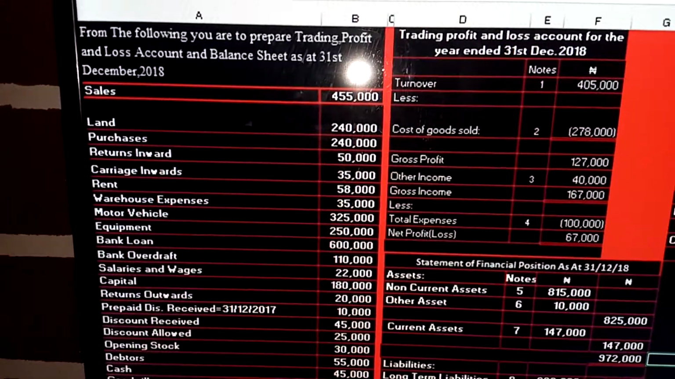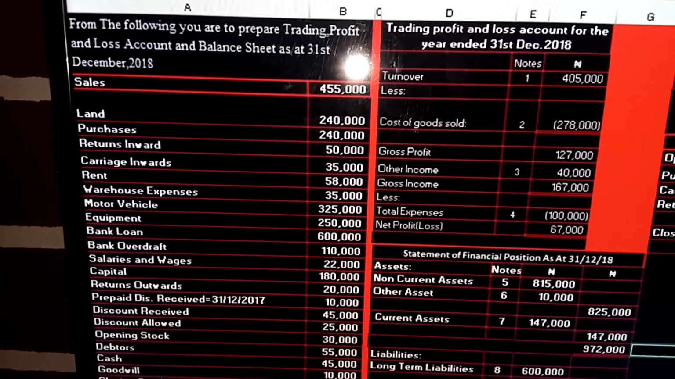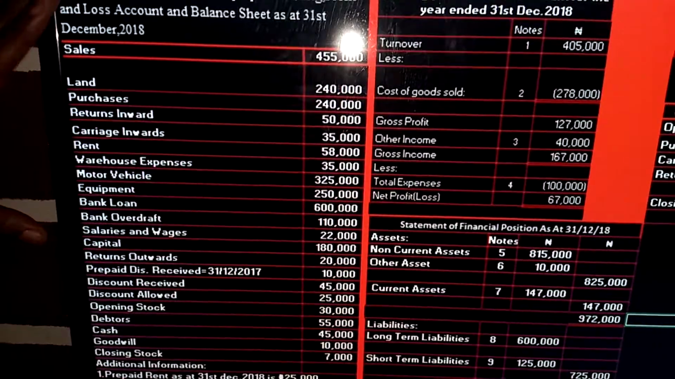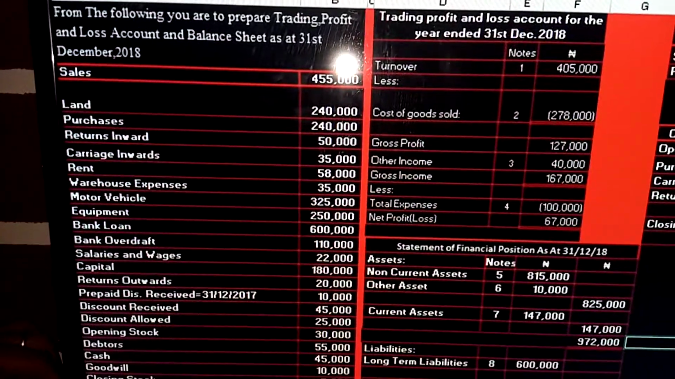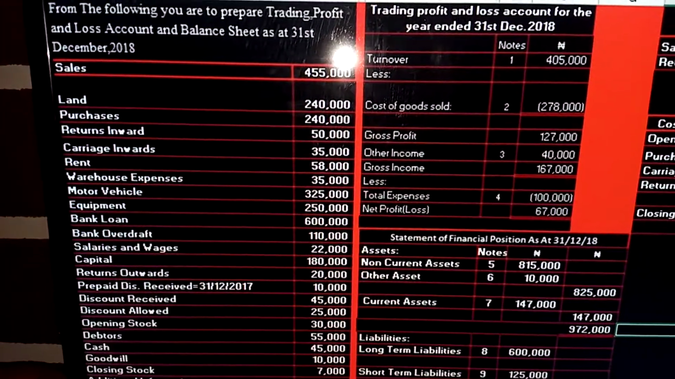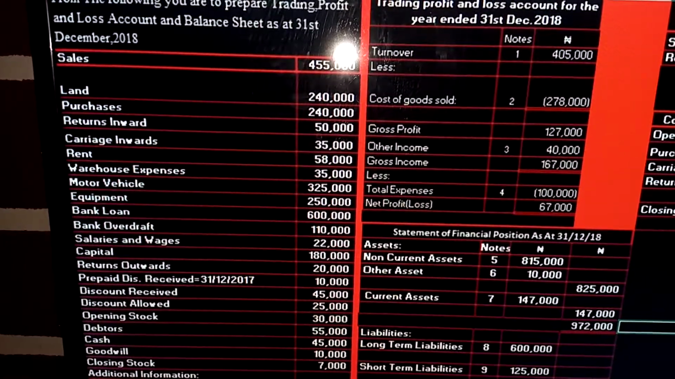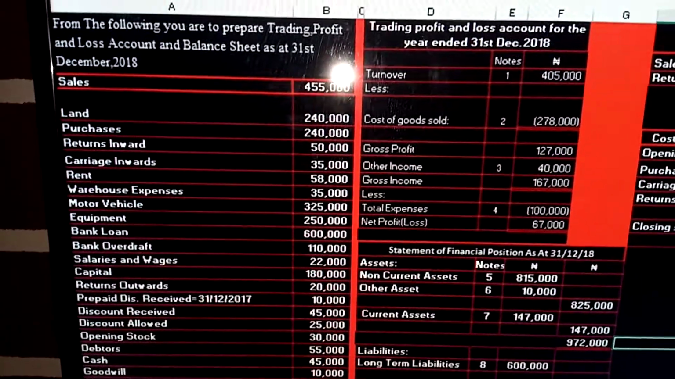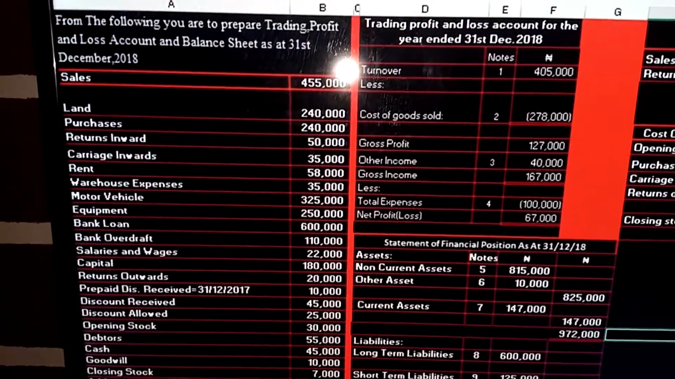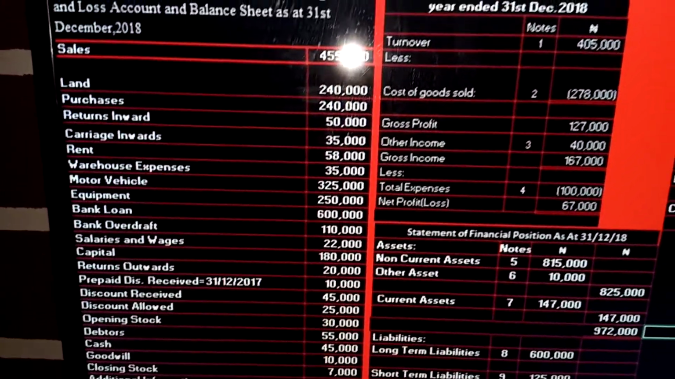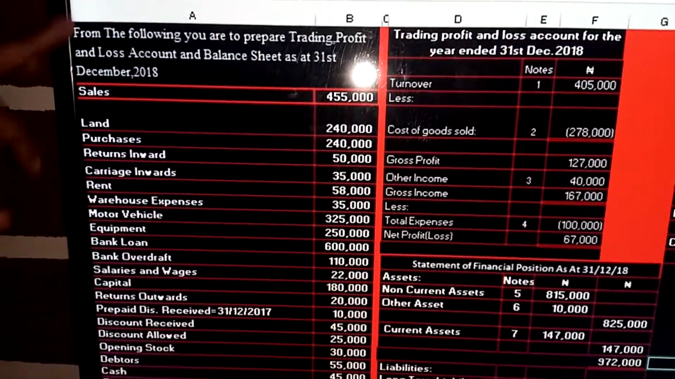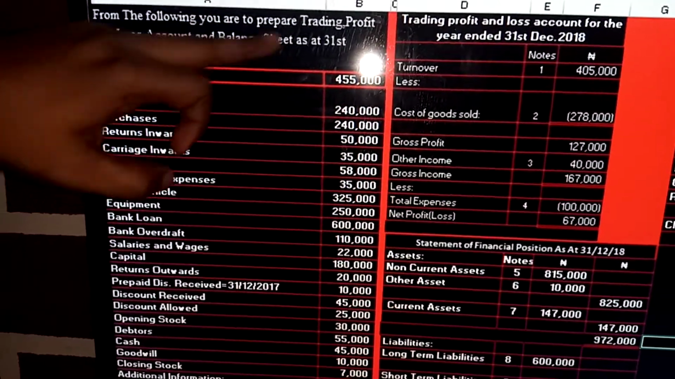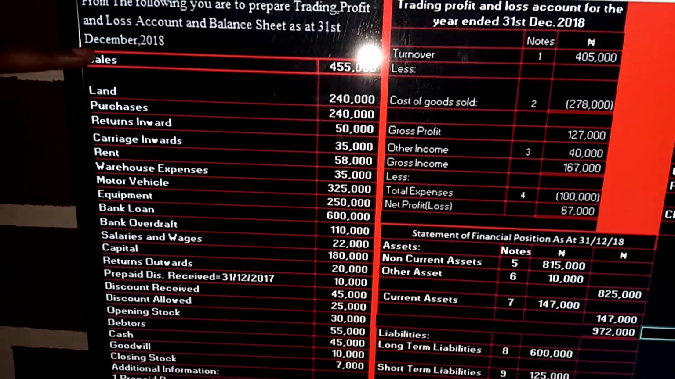Okay, so we've done a class on trading profit and loss account and balance sheet without adjustment. So now we're adding adjustment to the question, but because this class is for prepayment, we are only adding prepayment adjustment. So in the next class, which will be for accruals, we add accrual adjustment. Okay, so let's do prepayment adjustment in this class. So this is the question. From the following, you are to prepare trading profit and loss account and balance sheet as at 31st December 2018. So here are the what questions.